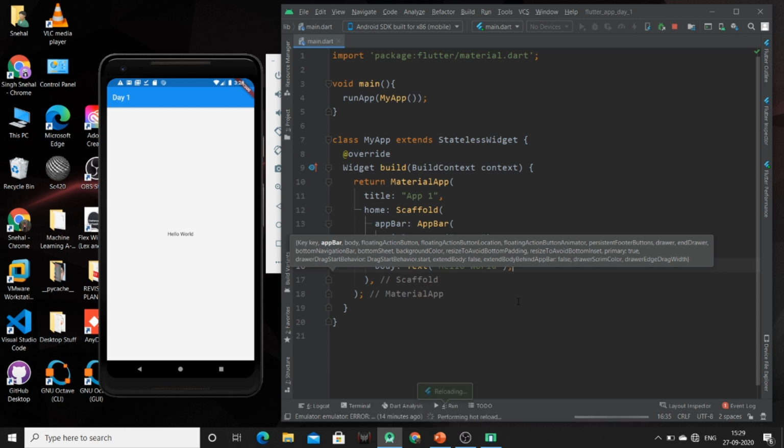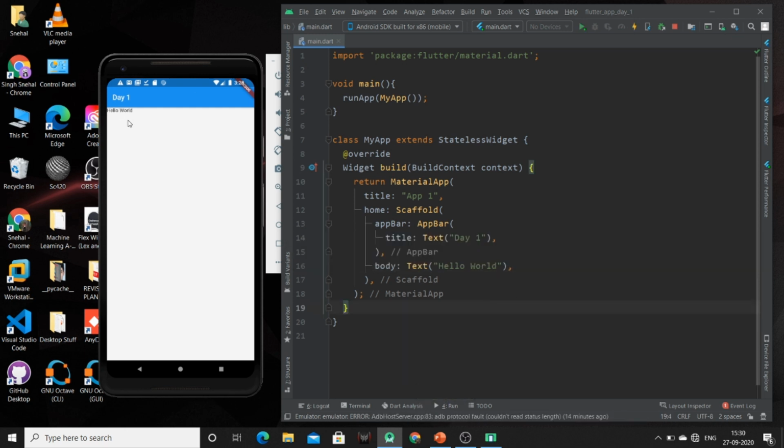So just Control S. Now you can see the hello world is available in the top left corner of our body. So for having this text at the center, you can wrap it into the center widget. So just Control S, and you can have your text at the center.